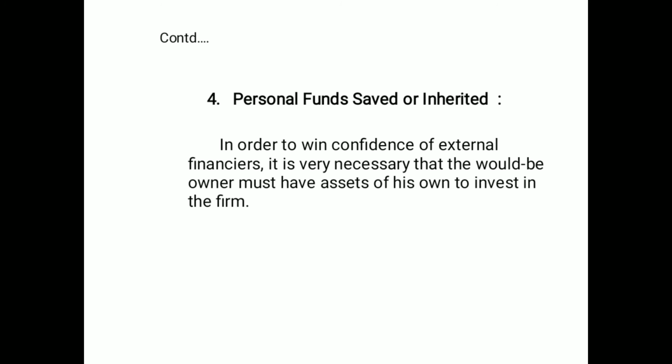Fourth one, personal funds saved or inherited. In order to win the confidence of external financiers, it is very necessary that the owner must have assets of his own to invest in the firm.